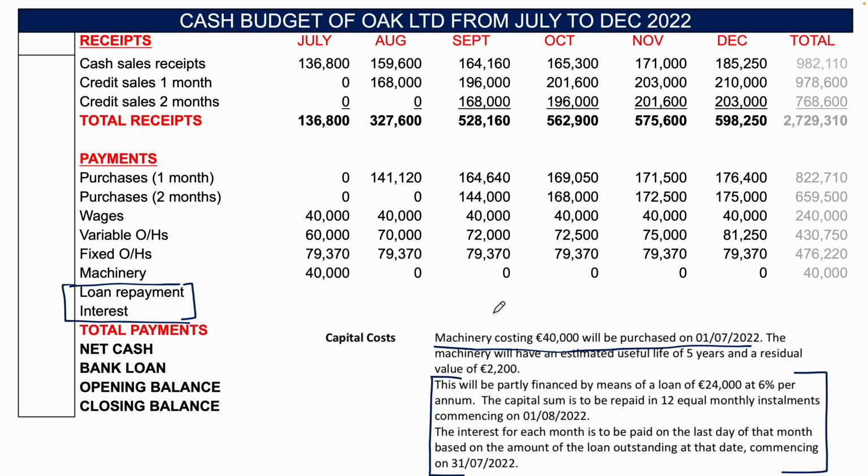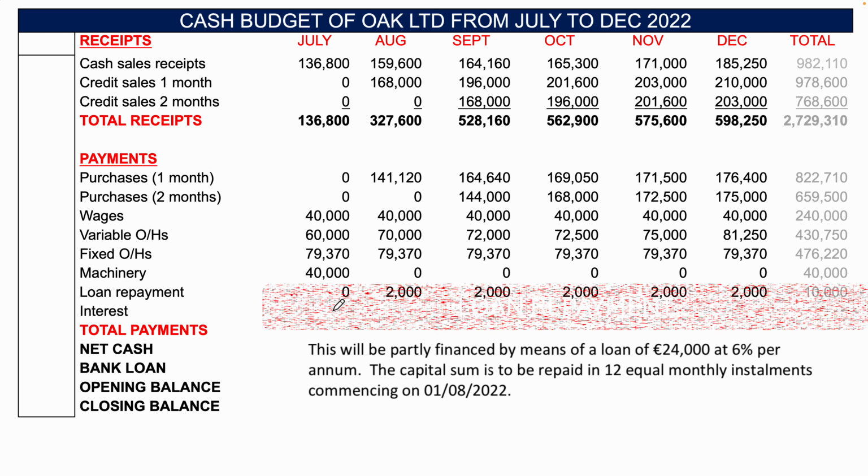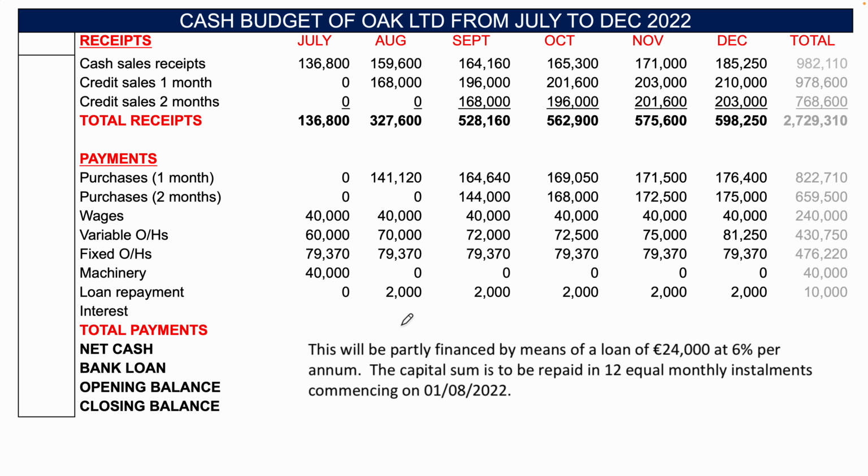So if we're just talking about loan repayments, right? The loan was 24,000 and it's going to be repaid in 12 equal monthly installments. So 24,000 divided by 12 is 2,000 per month, commencing on the 1st of the 8th, 2022, so the 1st of August. So 2,000 starting on the 1st of August, nothing in July. So 2,000 in August, 2,000 September, 2,000 October, 2,000 November, 2,000 December, 10,000 altogether.